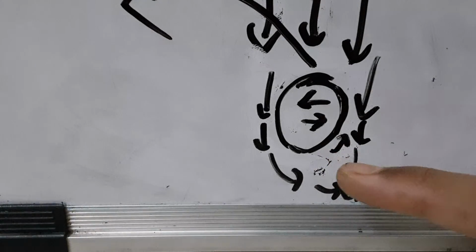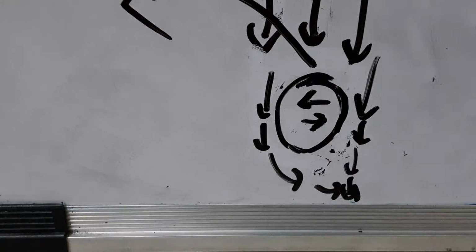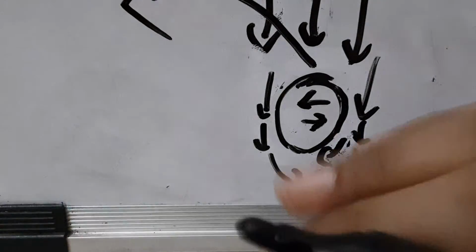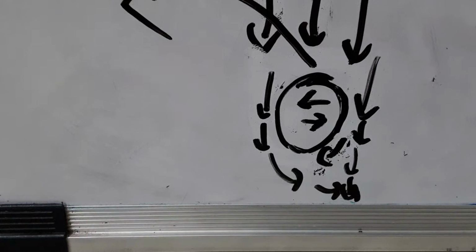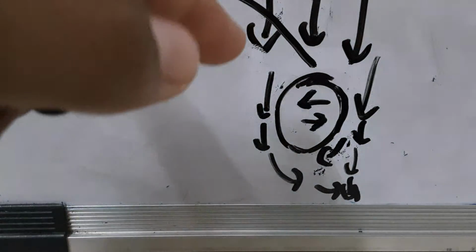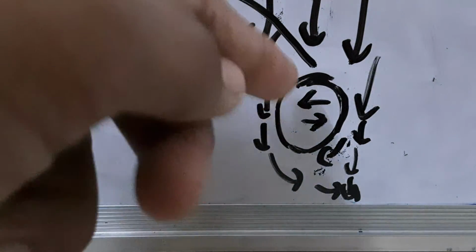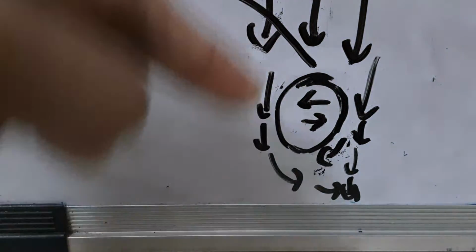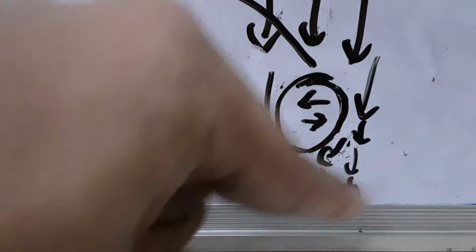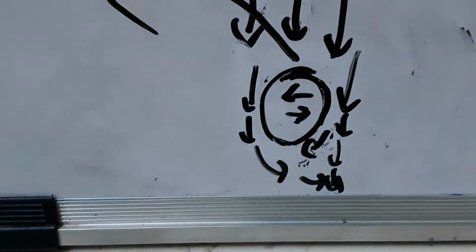Suppose I've drawn this spin here. Now suppose it's this spin here, then it would move in the opposite direction, right? It depends on the spinning of the ball and the air moving fast, and so it would curve down on this side with the ball. It's moving with the ball, right? The direction of the ball and the direction of the air are the same. So the air will deflect in this side, making a force on that side. Here it is moving in the opposite direction, so it would go straight.